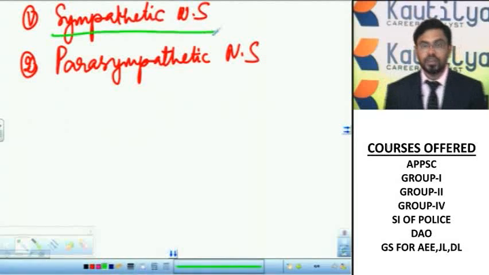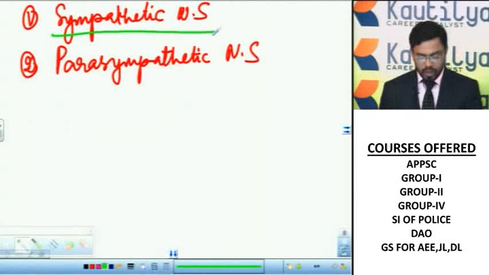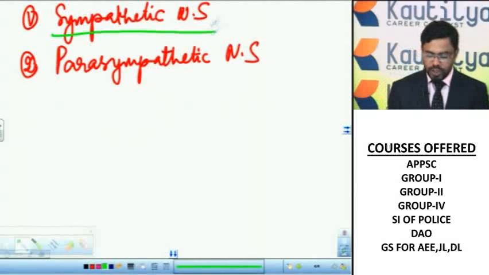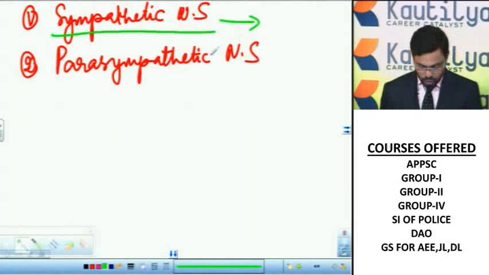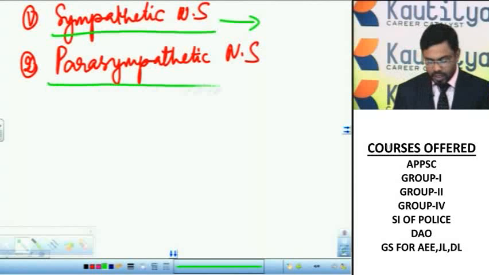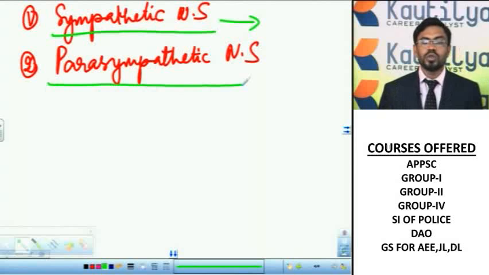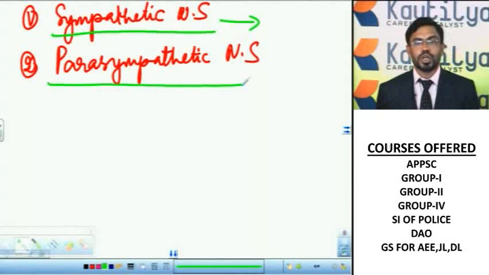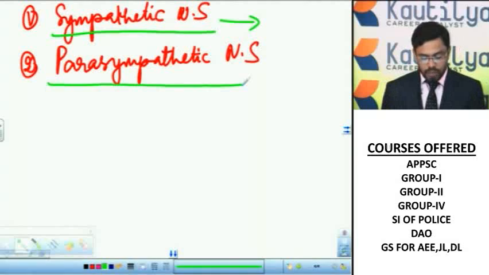For example, the sympathetic nervous system narrows the lumen of the blood vessels, reduces the secretions of the digestive glands, increases the heartbeat, and dilates the pupil of the eye, whereas the parasympathetic nervous system's functions are opposite to those of the sympathetic nervous system. So the sympathetic and parasympathetic nervous systems control the functioning of the internal organs and also control the emotions.